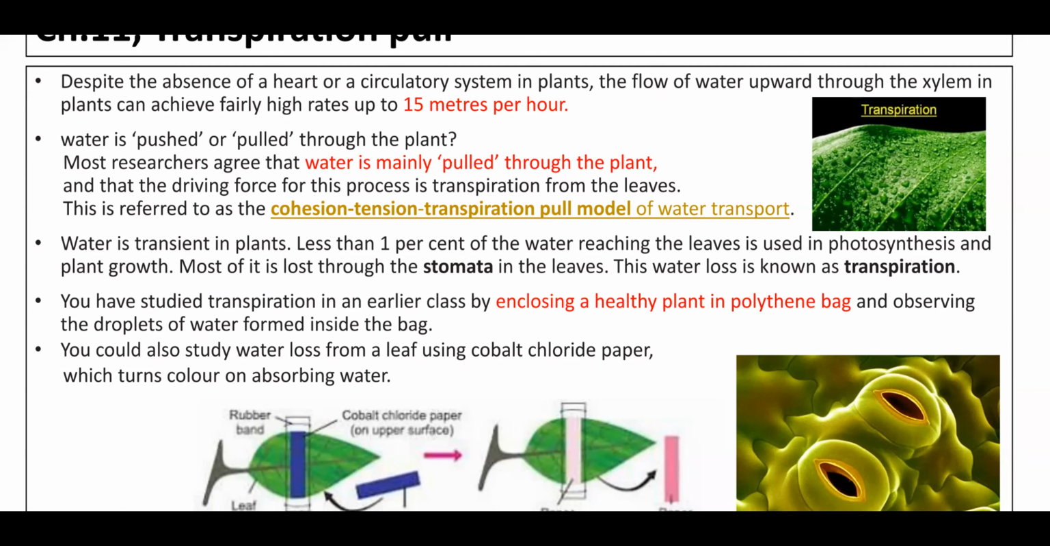Now, which structure loses these water molecules in the form of water vapor? That structure is the stomata, which are present in leaves. And that process we call transpiration.